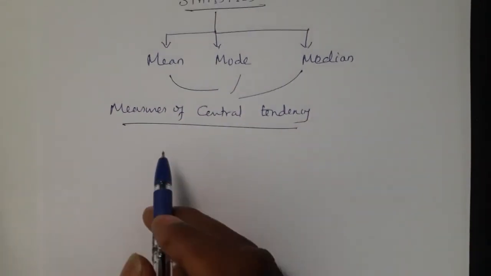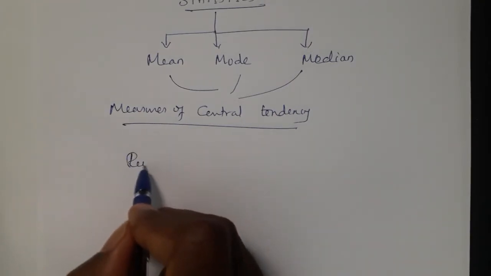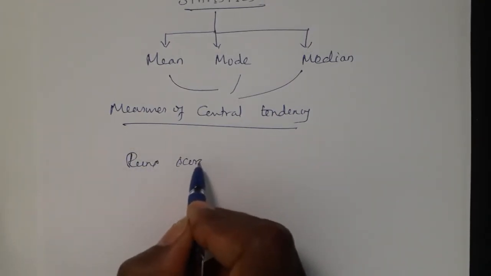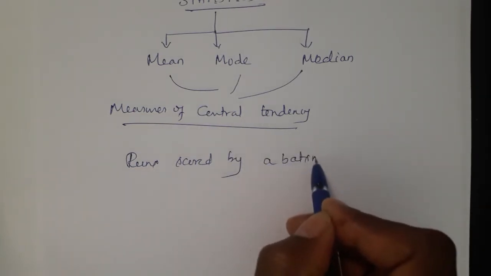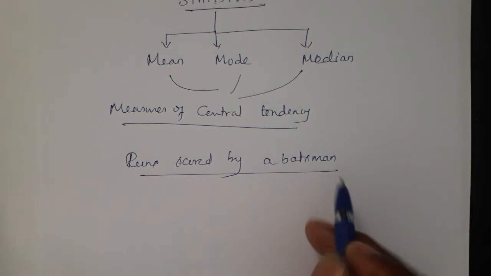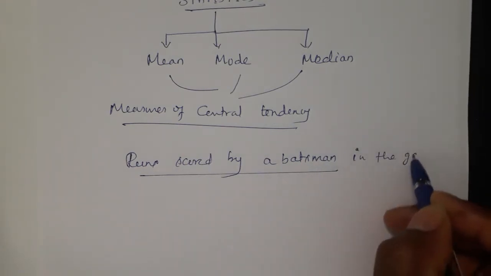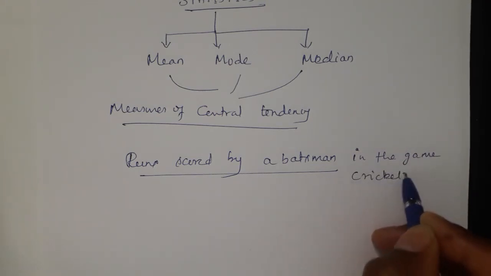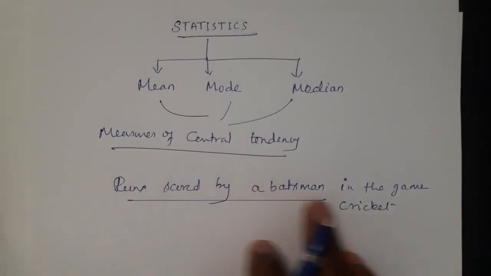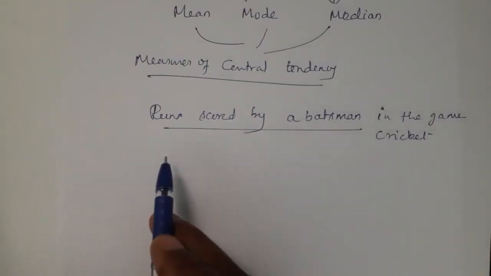If you are taking any data, I mean the runs scored by a batsman in the game of cricket. The batsman's name is not mentioned here.